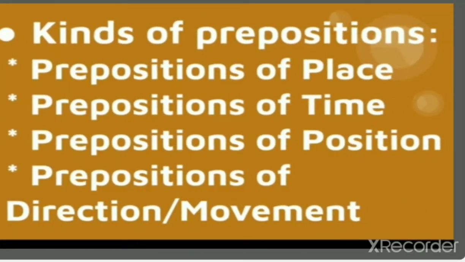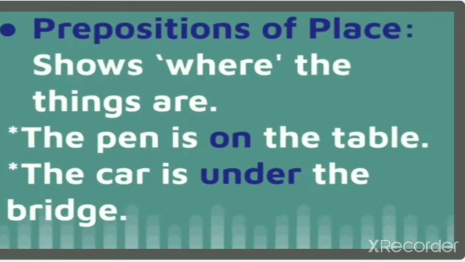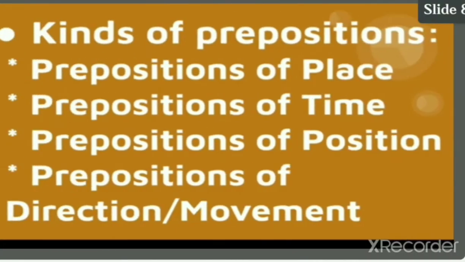The kinds of prepositions we have. Number 1, prepositions of place, prepositions of time, prepositions of position, prepositions of direction or movement. So how many types of prepositions do we have? 4 types.